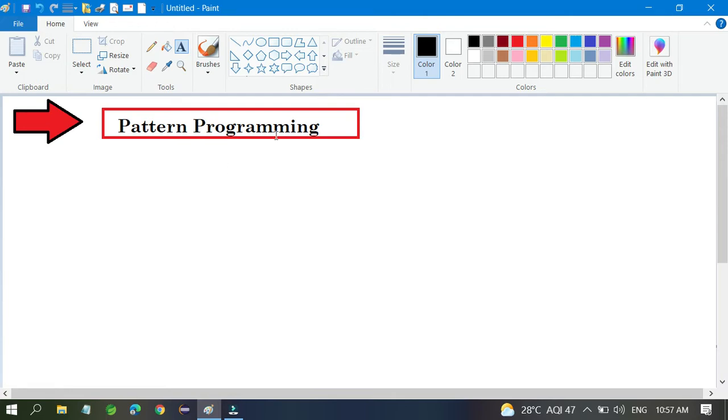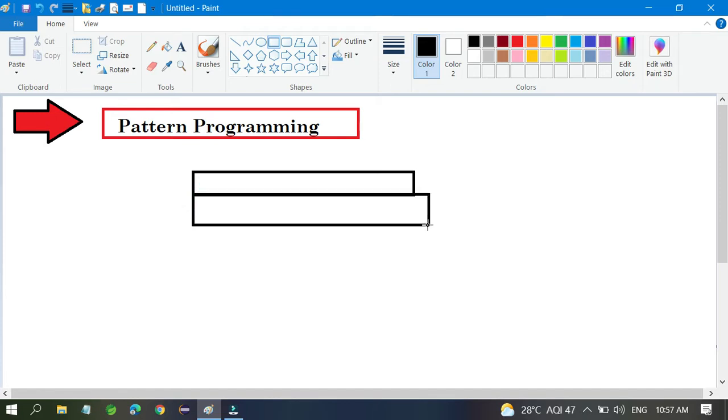First of all you have to know what a matrix is, because your pattern depends on the matrix. I am going to create one matrix. This is one row, and this is another row, and another row.